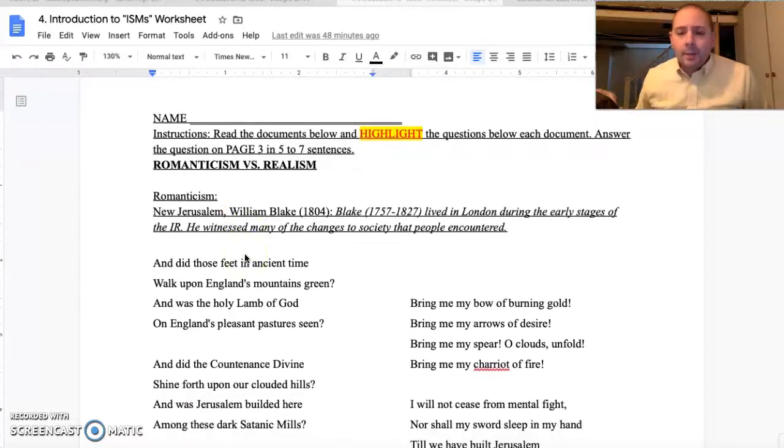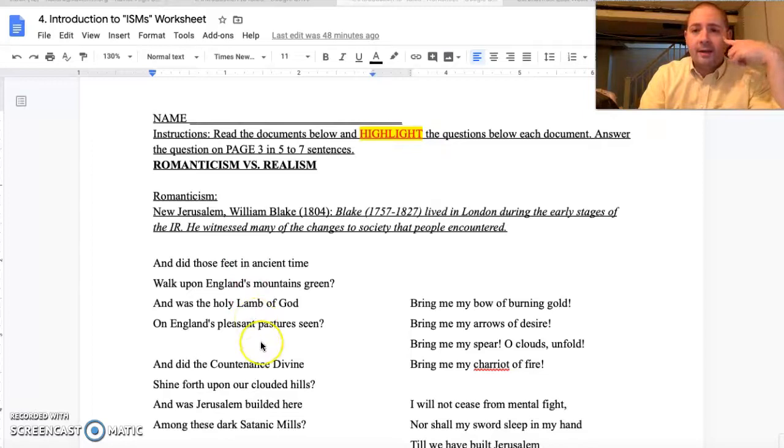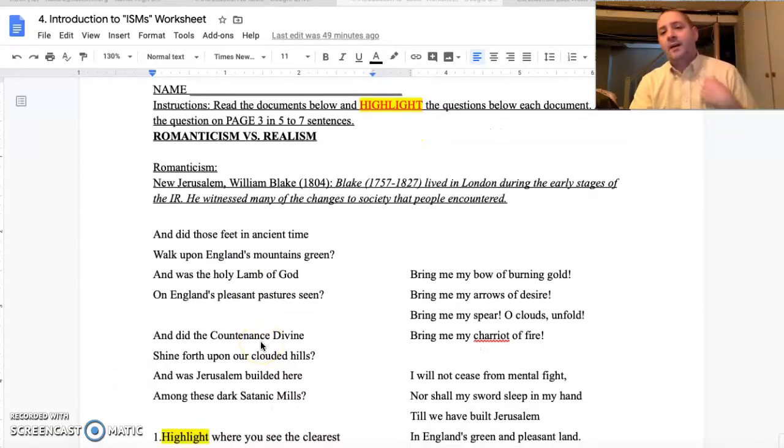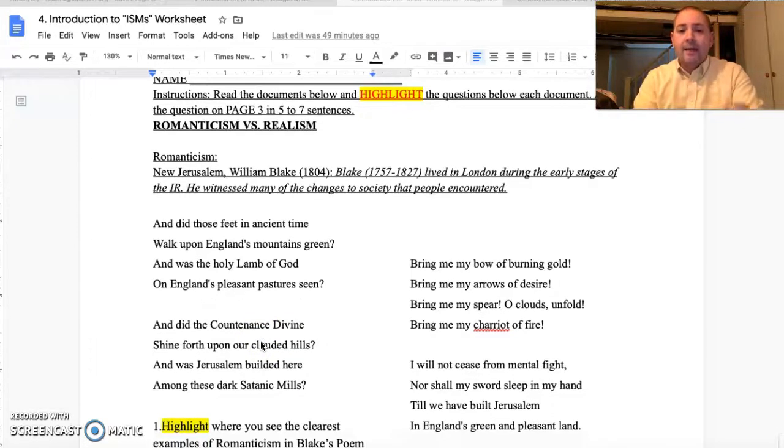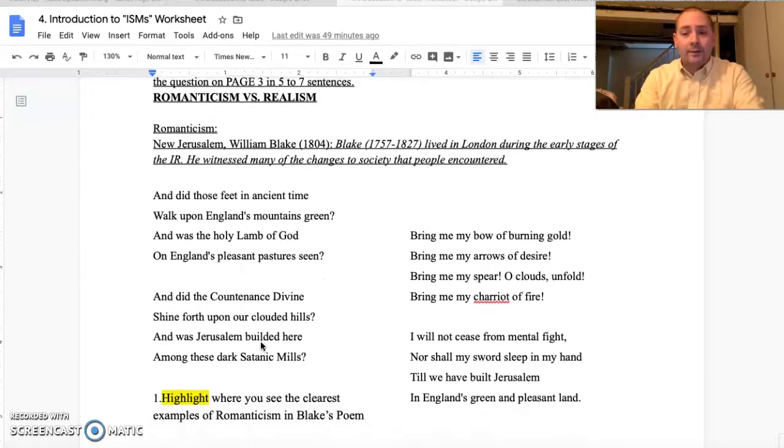Okay, so today we're going to be looking at a poem, sort of these four introductions: Romanticism, Realism, Capitalism, Socialism. We're going to be looking at evidence in these pieces to show us where you might see these, right? And instead of writing responses as we've had you do over the last couple of weeks, what we're going to be looking at today is having you highlight where those differences might be, right?